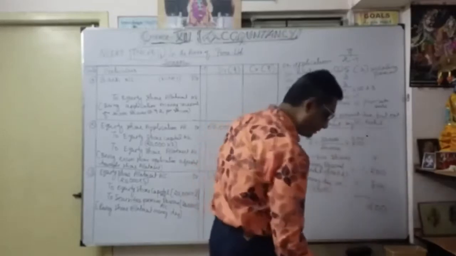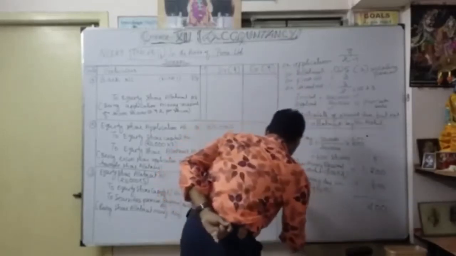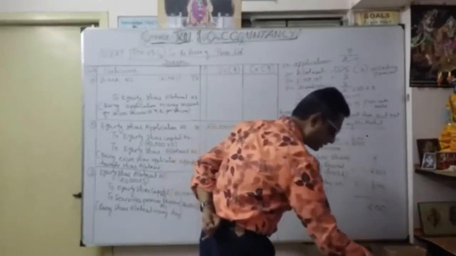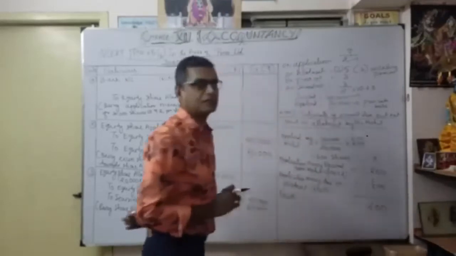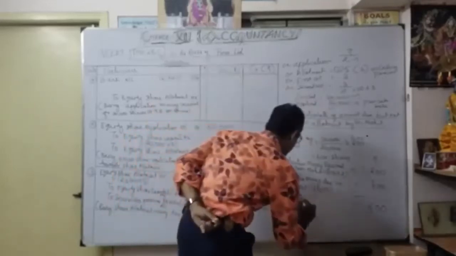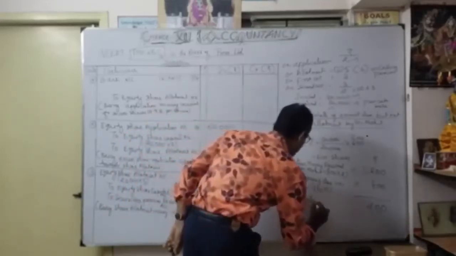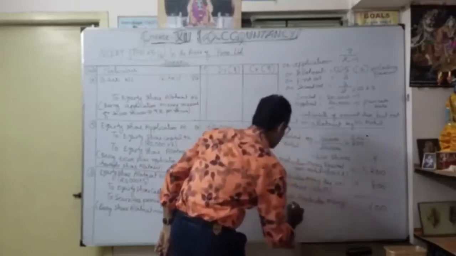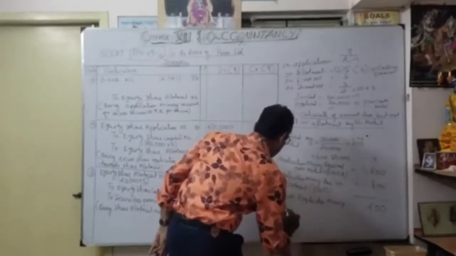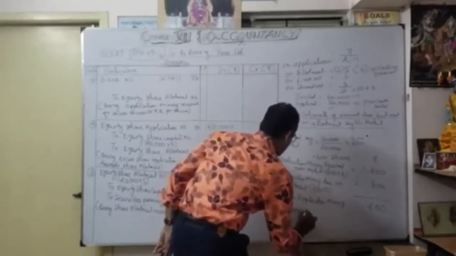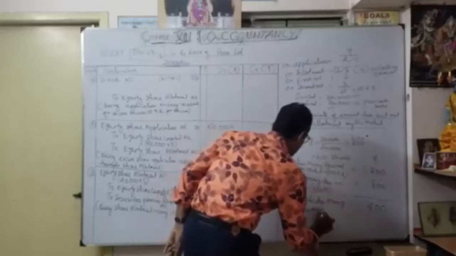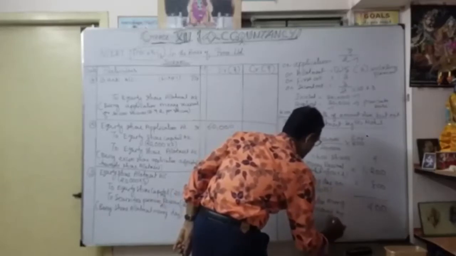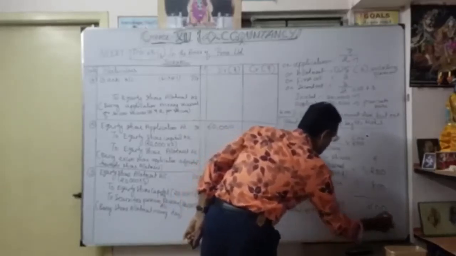Excess money for him is 400. So we have to write: excess application money adjusted on allotment. By the mortgage, it is supposed to adjust 400.